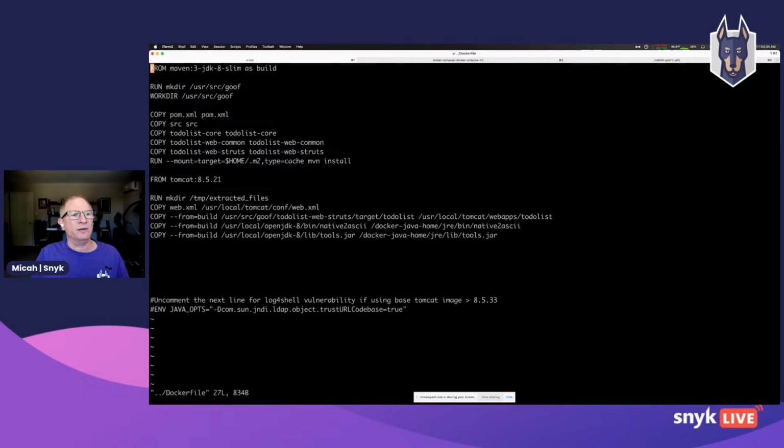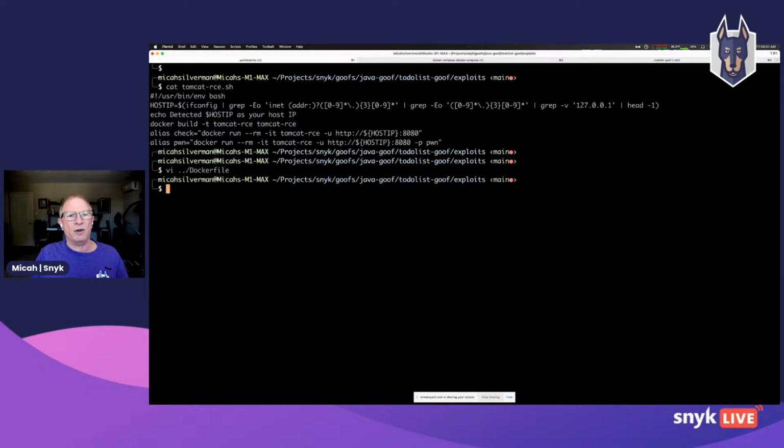And it's relatively straightforward. I'm copying over a bunch of stuff. So I have this image that I'm using. I'm copying over a bunch of stuff, and then I'm using this Tomcat image to deploy it to. Fairly straightforward. I know how Tomcat works, but it turns out that this version of Tomcat has a vulnerability. And I'm going to demonstrate how I go about exploiting that vulnerability in just a moment. So the problem with this version of Tomcat is that it's got a remote code execution vulnerability. First, I'm going to exploit it, then I'm going to show you how we could address that.